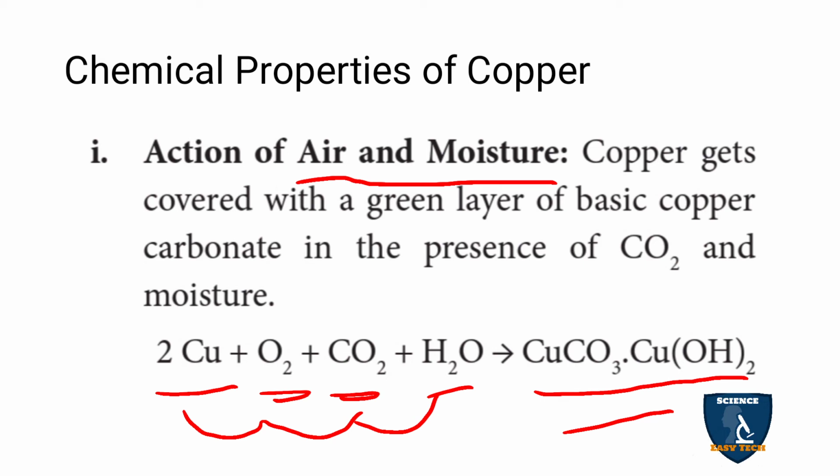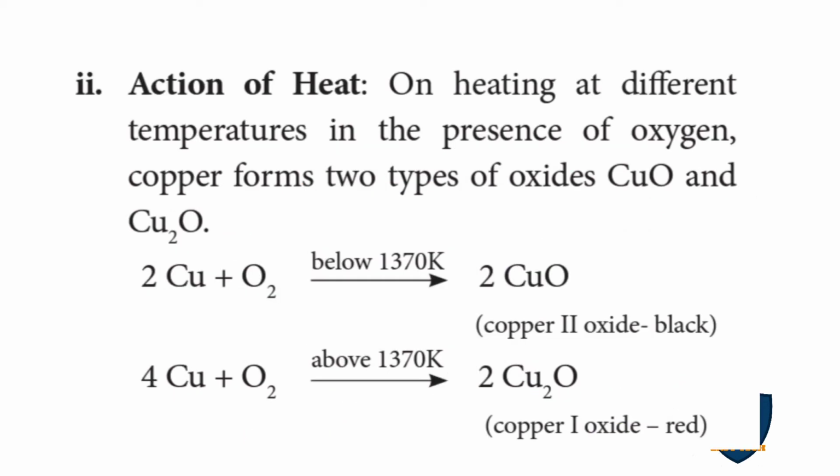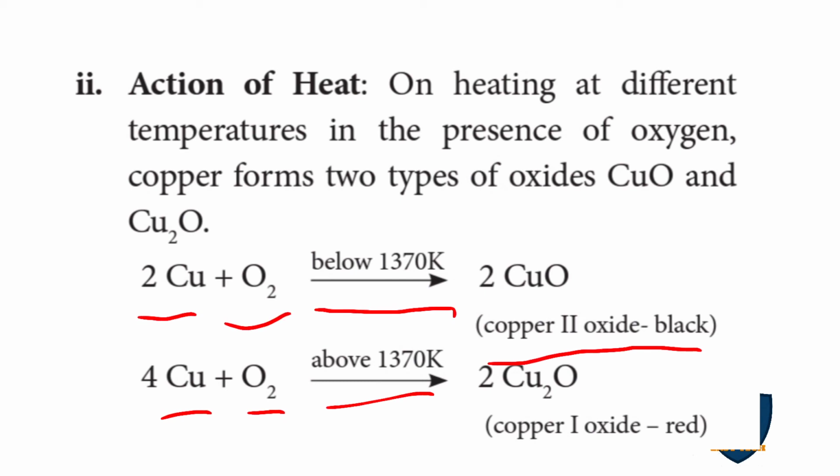Okay, this is one property. The next one is action of heat. When copper is heated with oxygen below 1370 Kelvin, it forms copper 2 oxide, black. When copper is heated with oxygen above 1370 Kelvin, you get copper 1 oxide, red color. So you get two oxides.